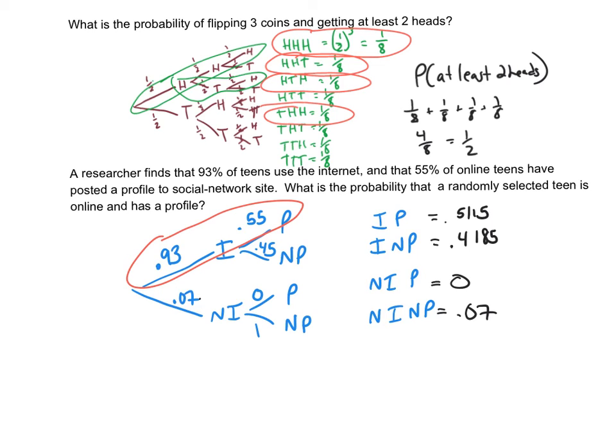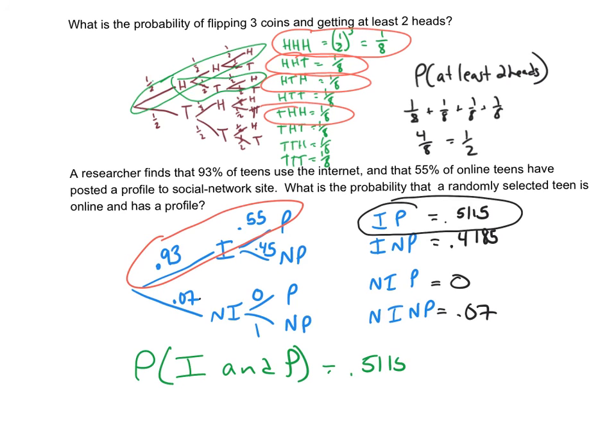So this one says, what's the probability a randomly selected teen is online and has a profile? So they're online, they're on the internet, and they have a profile. So that would just be this probability here. So the probability they're on the internet and have a profile is 0.5115.